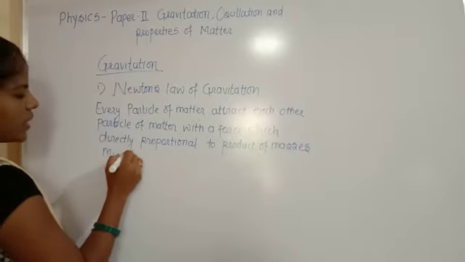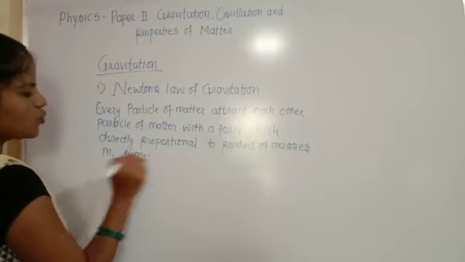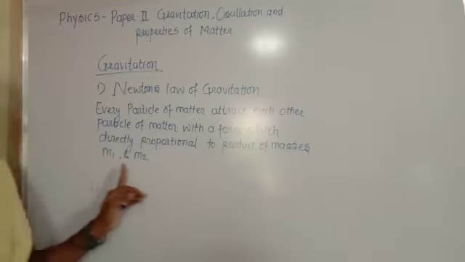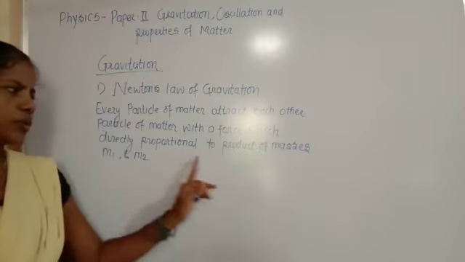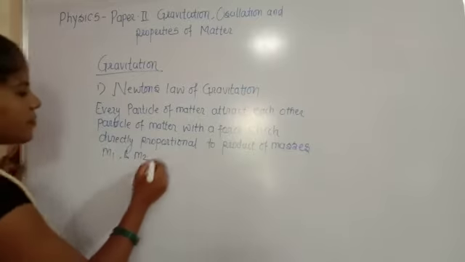Suppose we take m1 and m2 masses, these two particles which have the masses m1 and m2. So this is directly proportional to the product of the masses